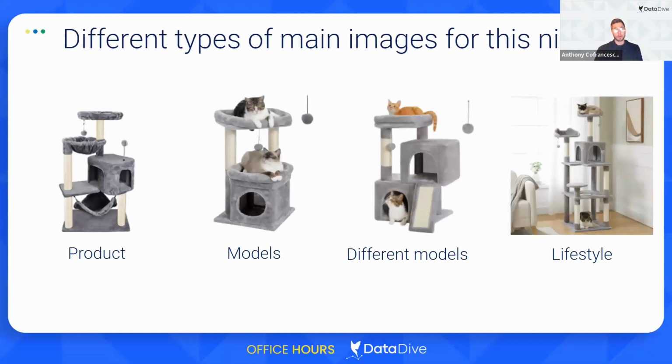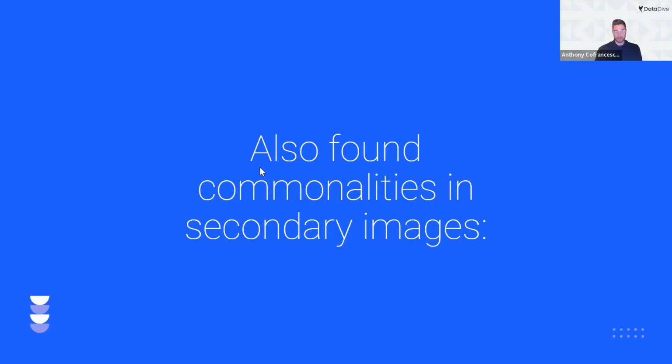What we saw for this product was the product on a white background, the product with some cute cat models, and then the product with some different cute cat models. I really like this one here up at the top. And then there were some sellers that also had the product in more of a lifestyle scenario. So again, not super complicated. I would just go to my design team and say, look, I want one of each of these. Let's swap out some different cats.